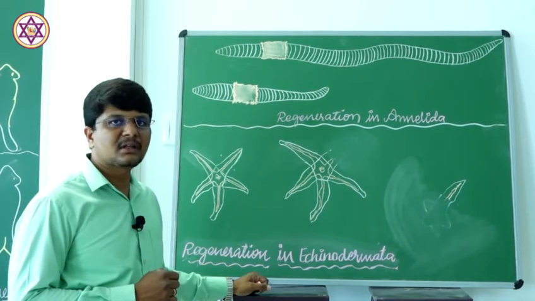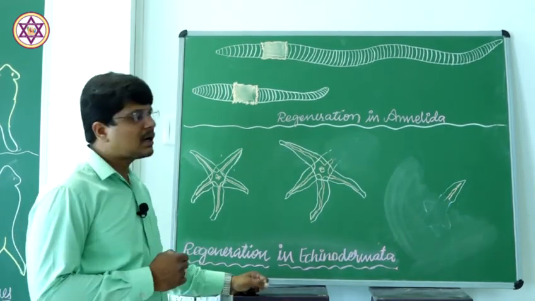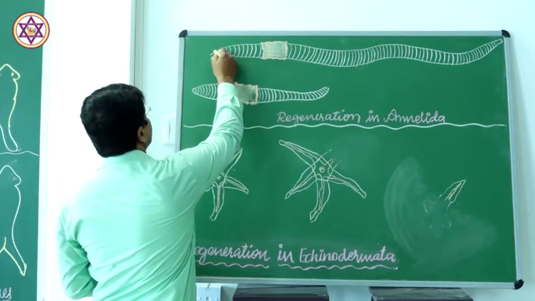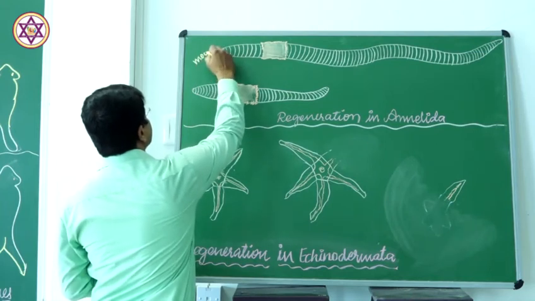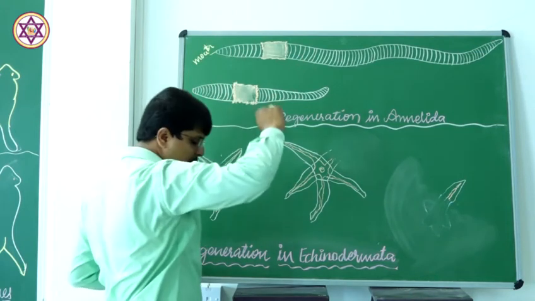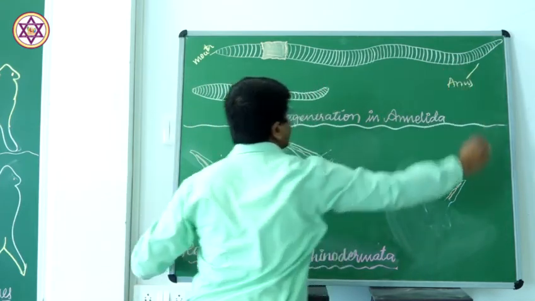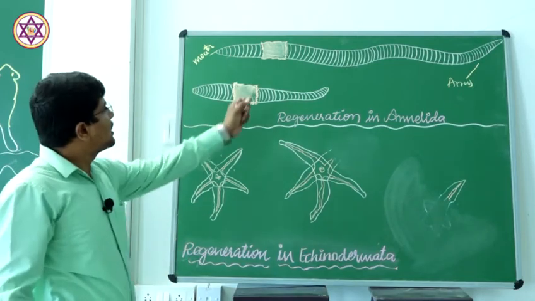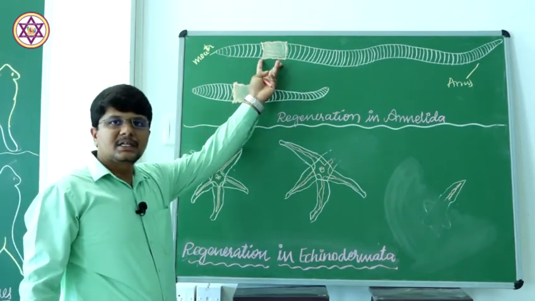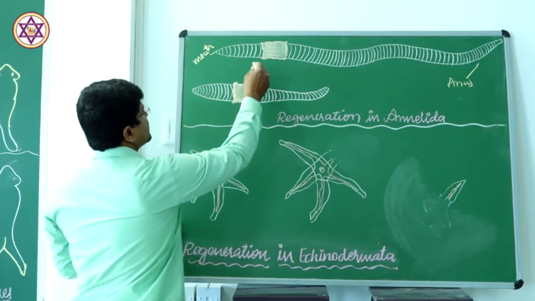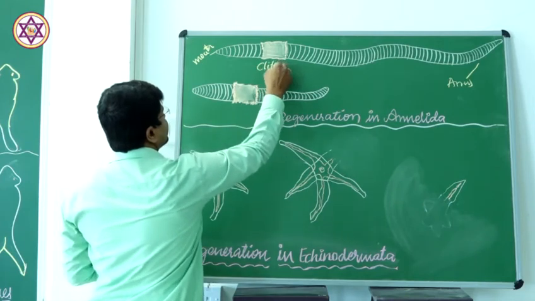For example, the earthworm. As we know, the earthworm possesses the anterior opening, that is the mouth, and the posterior opening, that is the anus. And a specialized region, the clitellar region, possesses the clitellum.